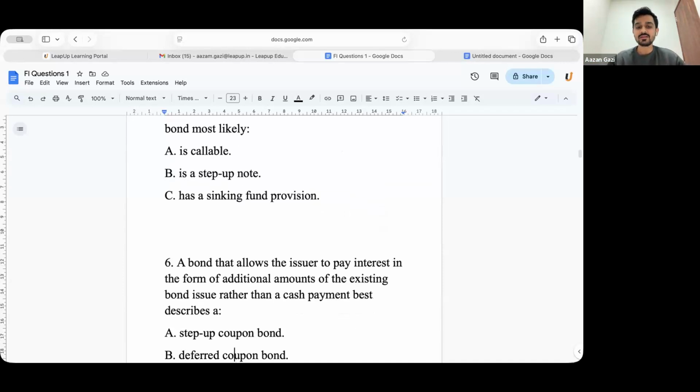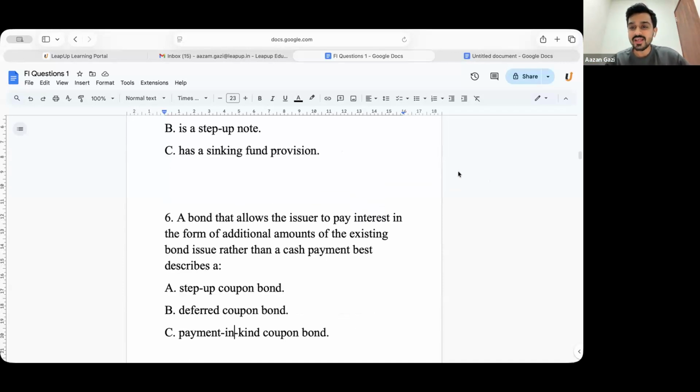Perfect. Sixth one. A bond that allows the issuer to pay interest in the form of additional amounts of the existing bond issue rather than a cash payment is best described as what?